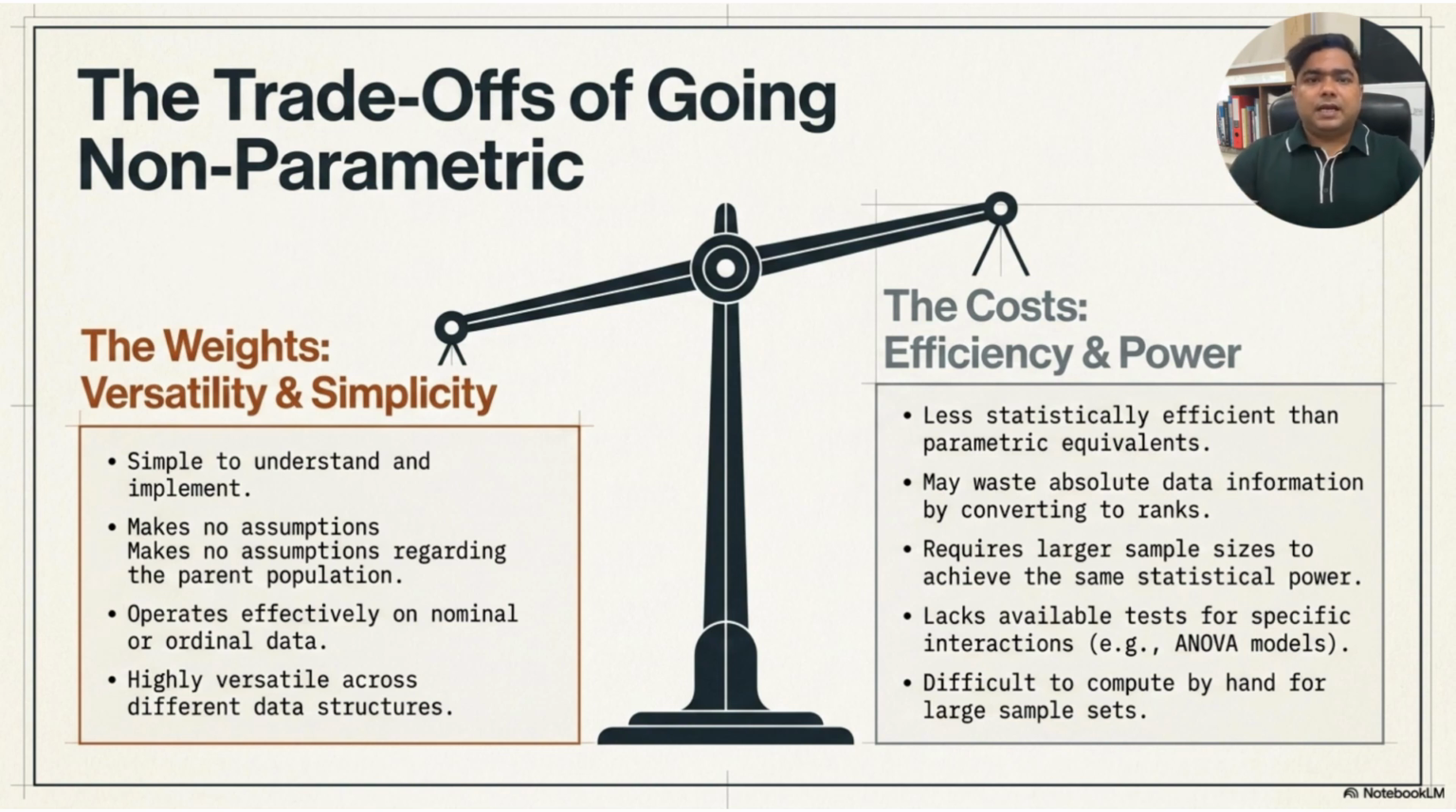On the other side, there are some costs. Non-parametric tests may be less statistically efficient than parametric tests. When we convert actual numerical values into ranks, we may lose some information. For example, the values 10, 20, and 1000 may become first, second, and third. This ranking removes the extreme size difference between 20 and 1000.